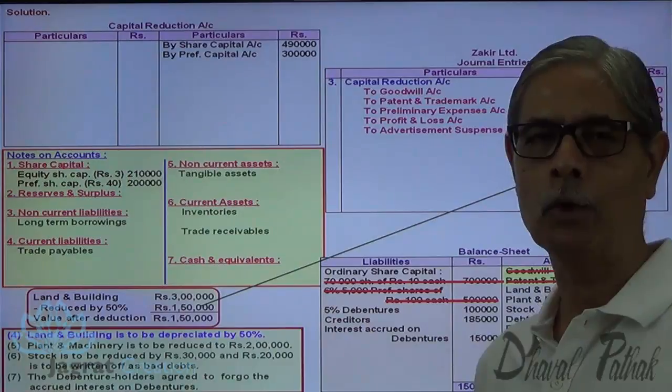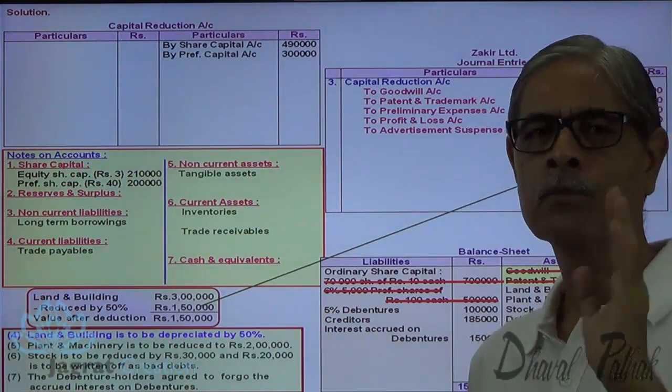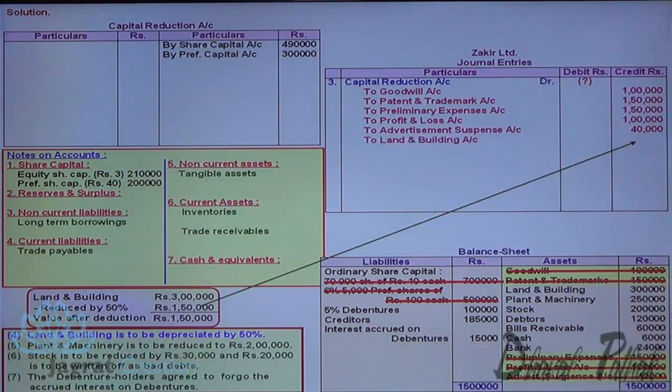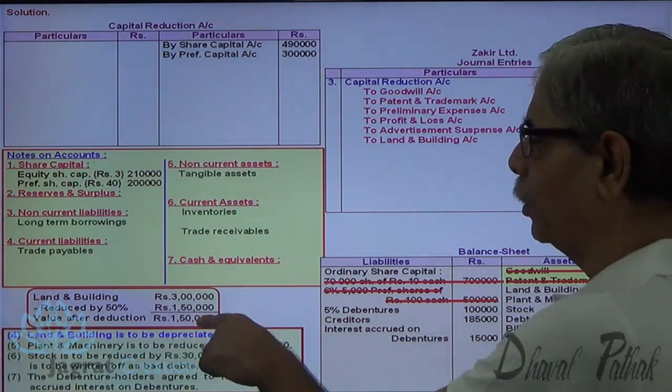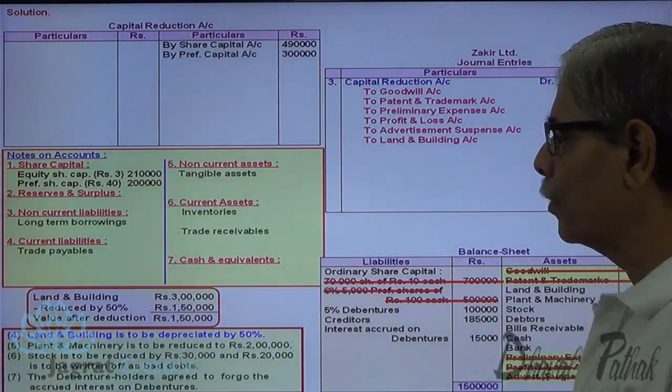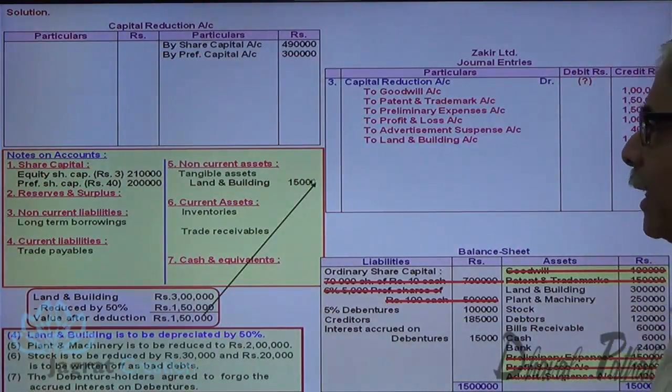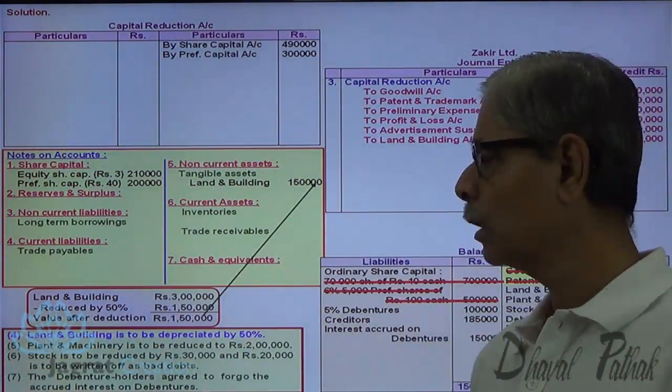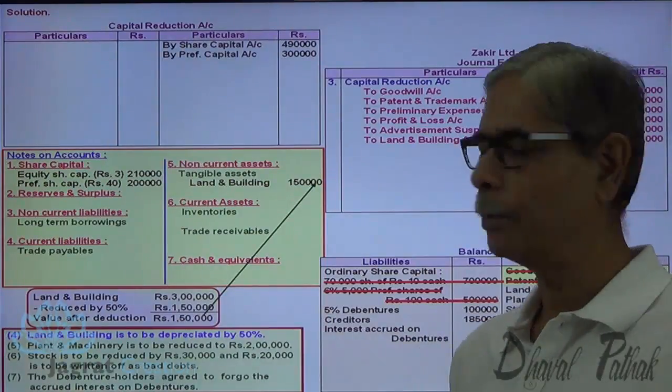decline in the value of loss, all losses to be written off are debited to capital reduction account. So land and building account credit 1,50,000. And the remaining value of land and building will appear in my notes to accounts, land and building 1,50,000. This is how effects are to be given.